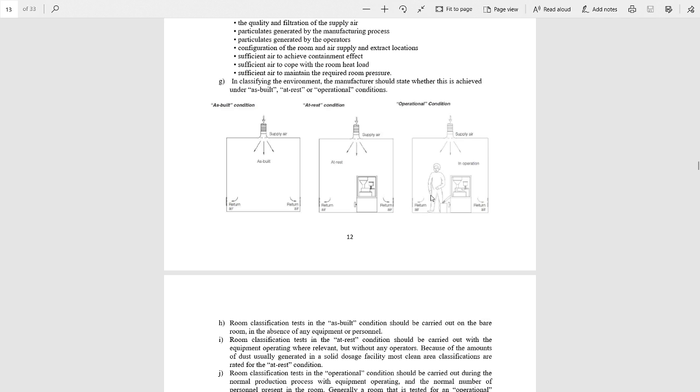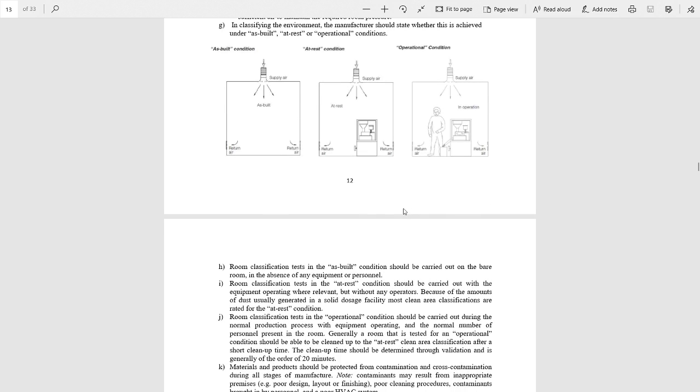But in the third condition, room classification test in the operational condition should be carried out during the normal production process, with equipment operating and the normal number of personnel present in the room. Now these are the three conditions, and the manufacturer will state in which condition a particular product is being prepared.